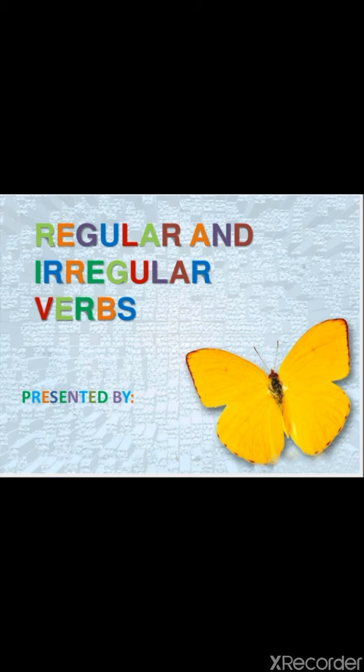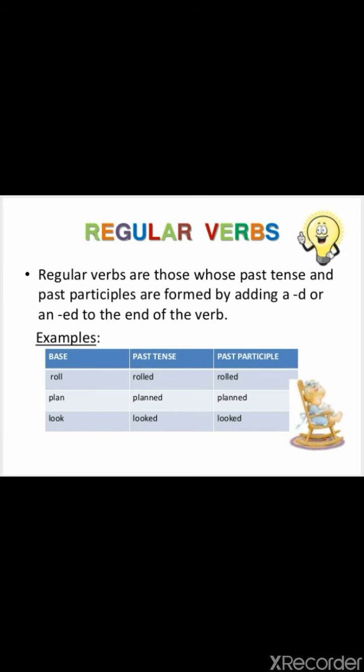Regular and irregular verbs. Regular verbs are those whose past tense and past participles are formed by adding a d or an ed to the end of the verb. We can have some examples like roll, rolled, rolled, plan, planned, planned, look, looked, looked.